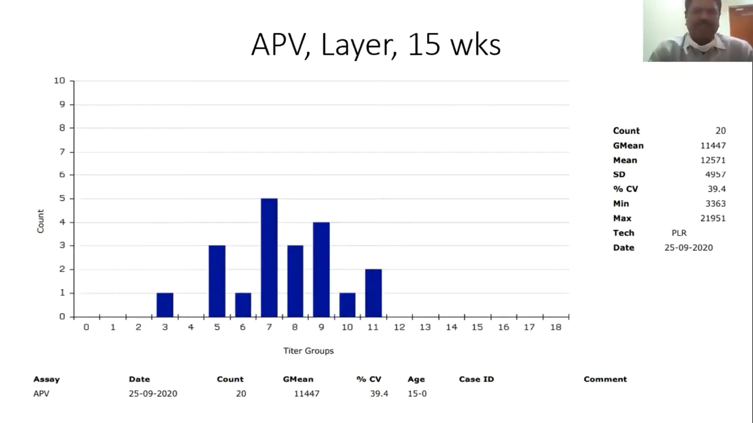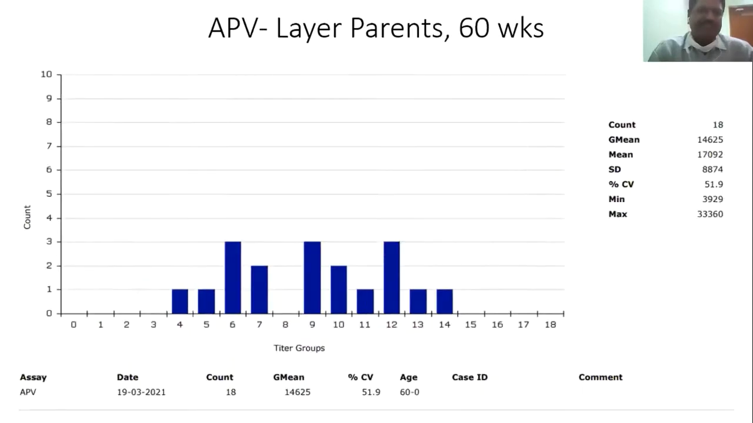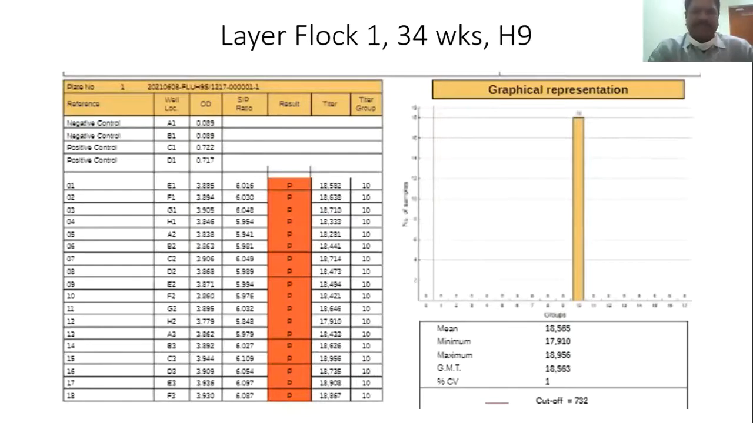And if you see, this is another layer flock. Here all the samples are positive, and the titers are also very high. This is another layer flock. Here also, all the samples are positive for avian pneumovirus, the titers are very high, and the CV percentage is 86.9%. This is another histogram, again for avian pneumovirus.